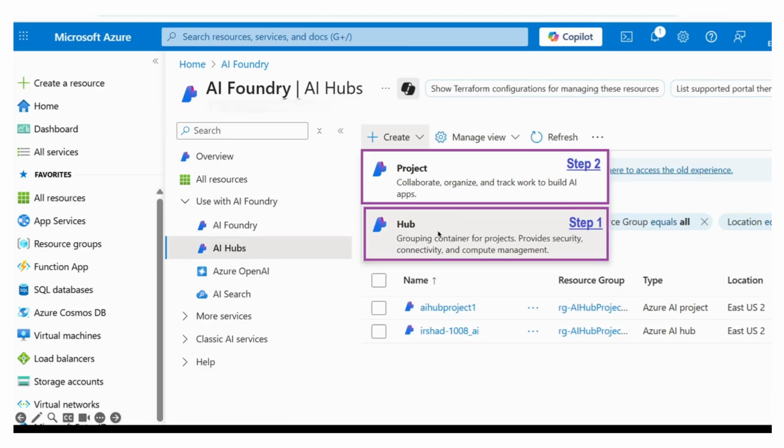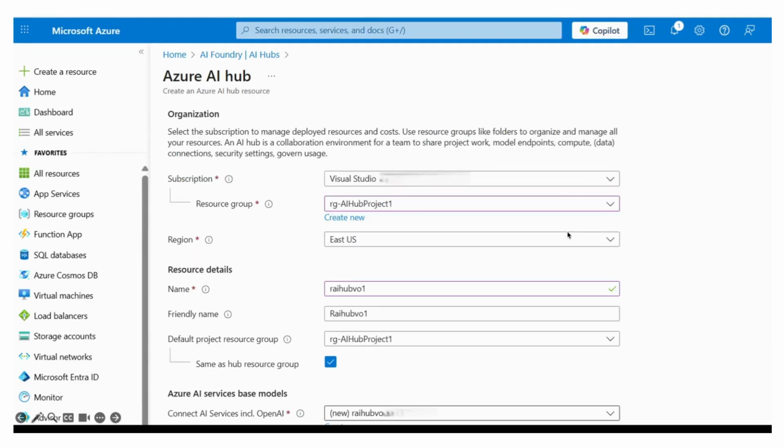Here inside the hub we can see hub and project. In our case we create the hub first, so we can see this screen. Inside this screen we need to select our subscription and our resource group. If you already have a resource group, select it, or you can select a new one. You can select your nearest region. In my case, for demo purposes, I just selected this one, but originally I selected UAE North, and you can give any resource name here.